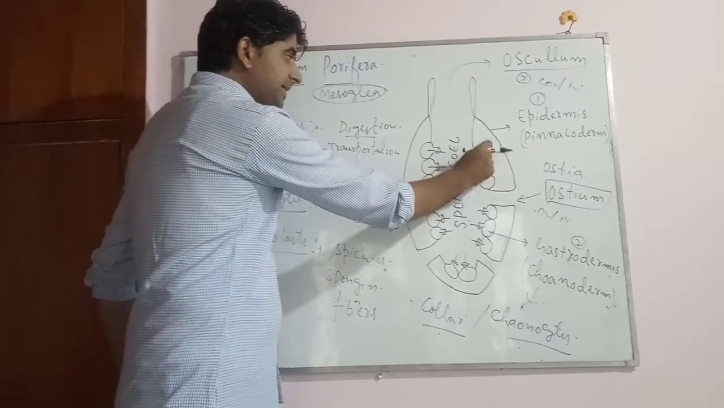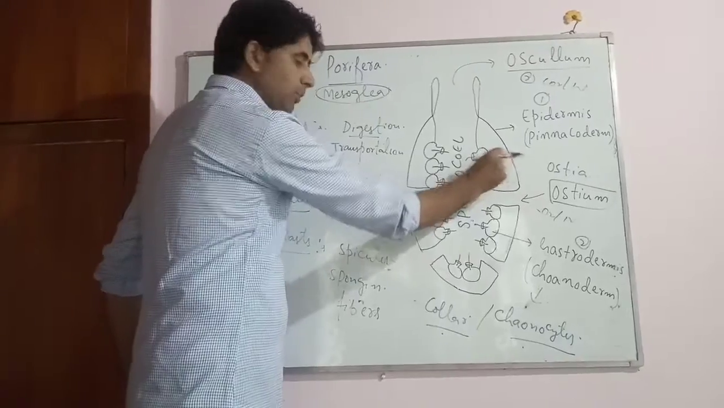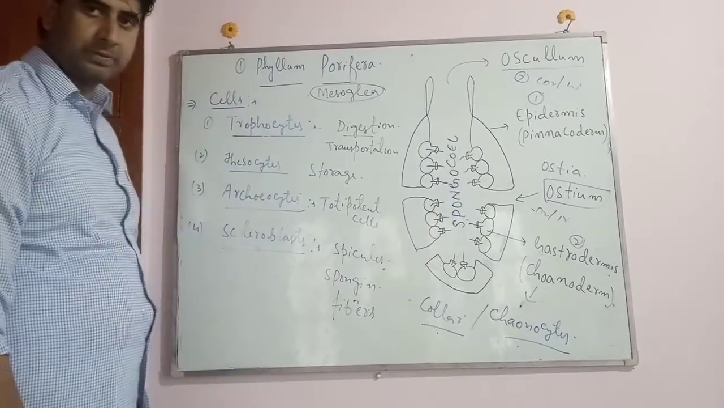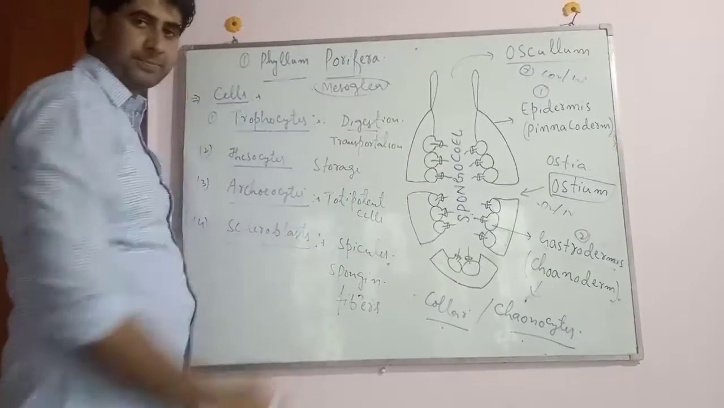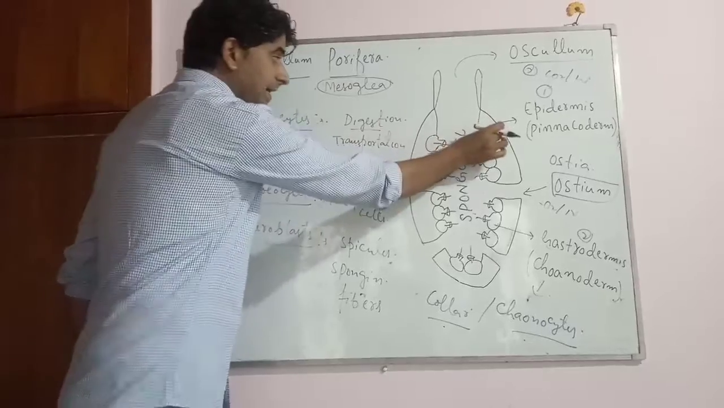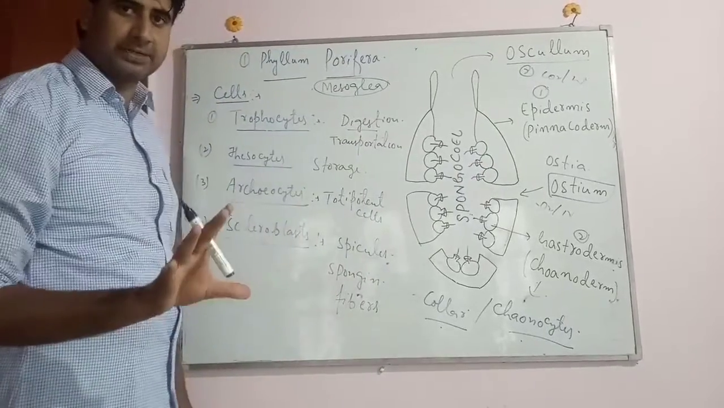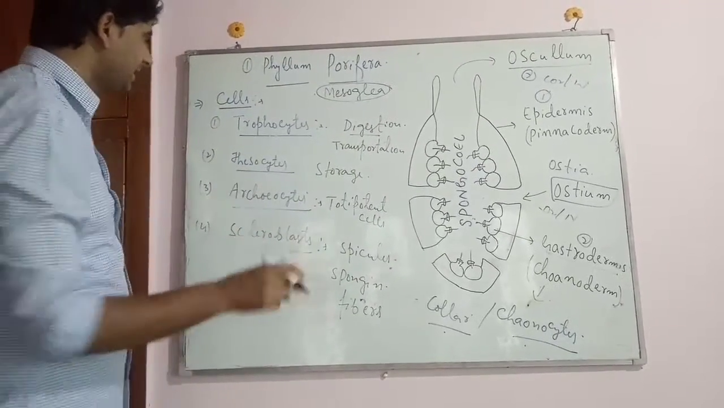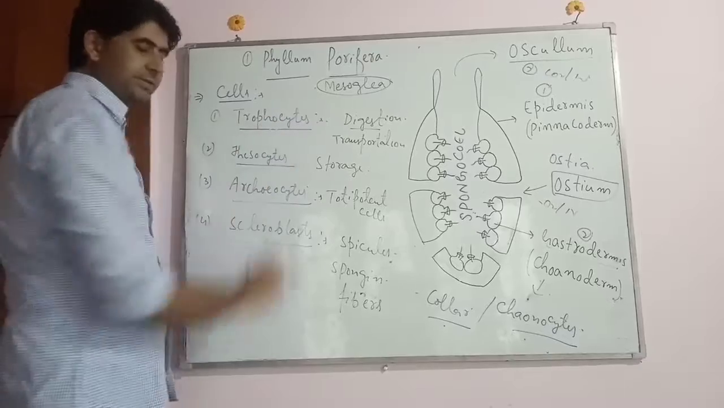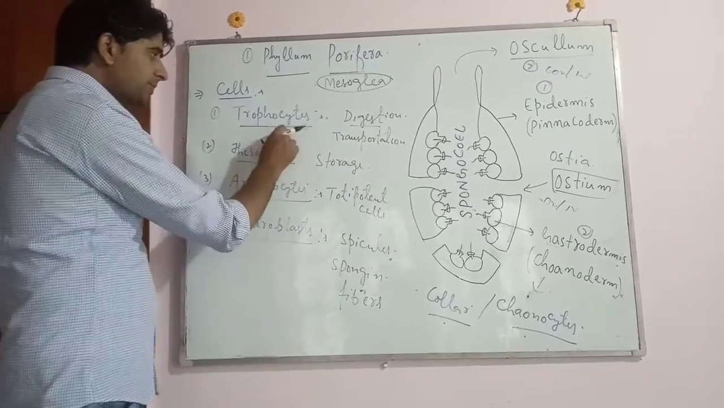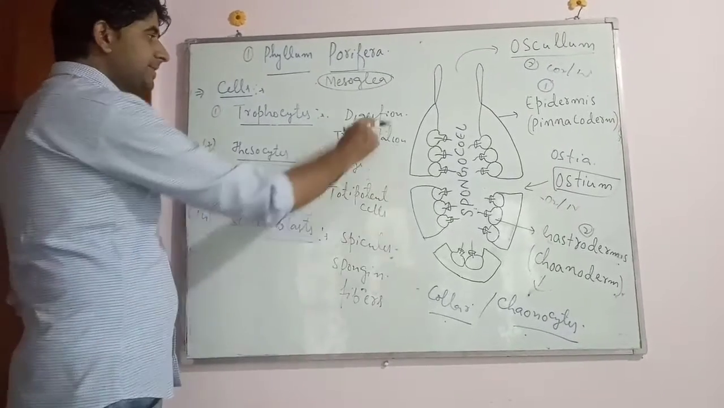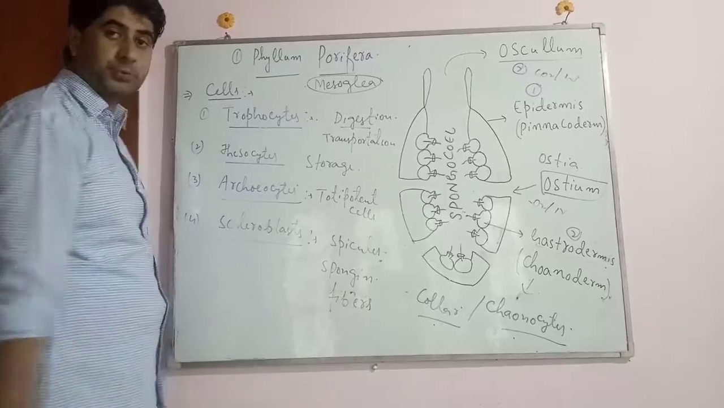These cells derive either from the epidermis or from the gastrodermis. But itself, it is non-cellular. You should not say it is a cell, but it contains the cells. कौन से cells हैं? Number first one is the trophocytes. These trophocytes help in the digestion as well as the transportation of the food particle.